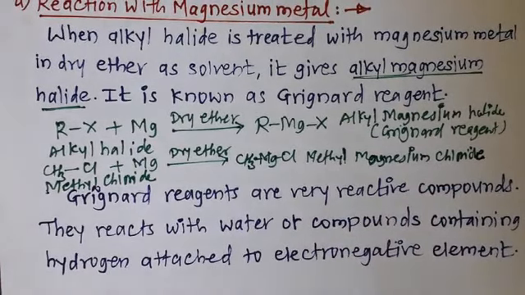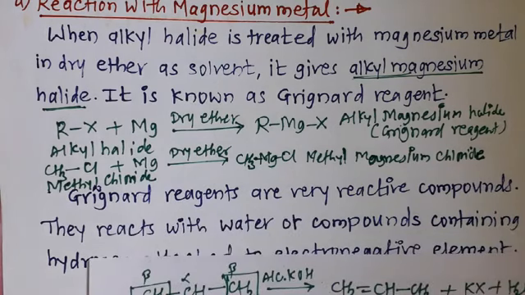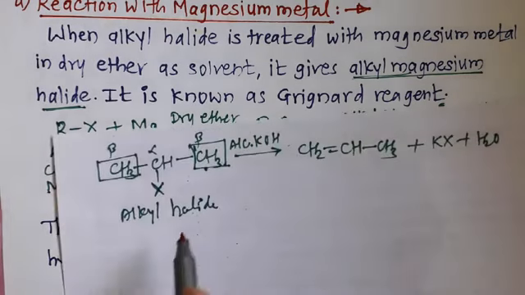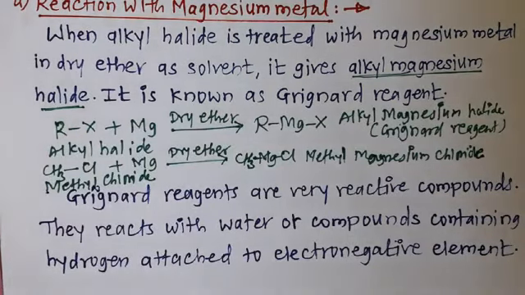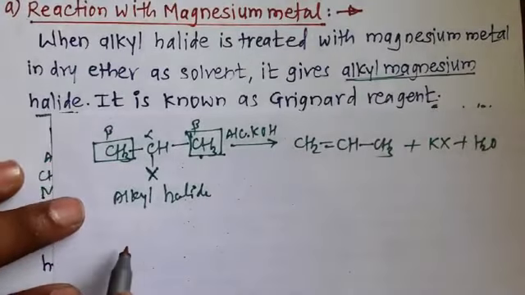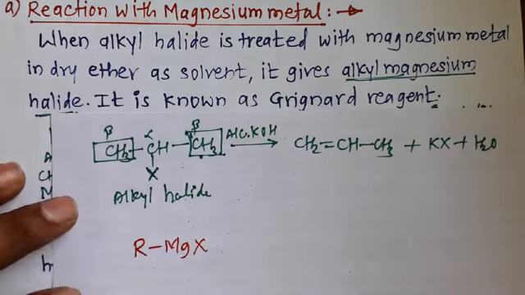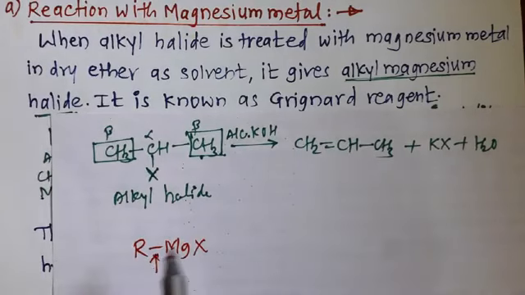In this alkyl magnesium halide there are two types of bonds. One bond is between carbon of the alkyl group and magnesium, and the other is between magnesium and halide.